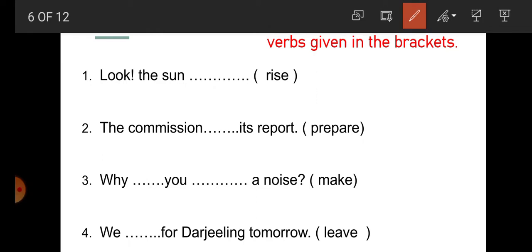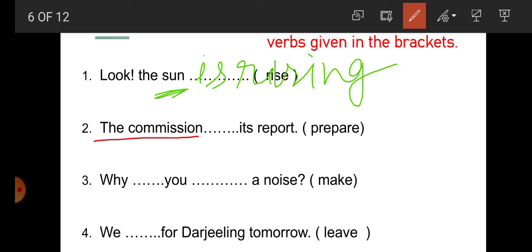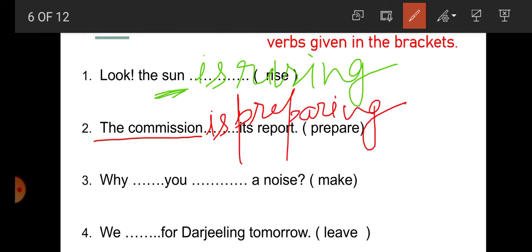So number 1 students, look, the sun is rising. Sun is singular now, so it is rising. The sun is rising. Number 2, the commission is preparing its report. So students, here commission is a collective noun and it is singular. That's why the commission is preparing its report. This is the correct answer.